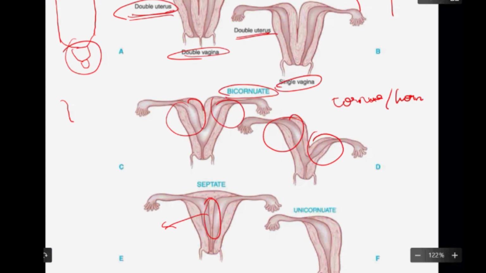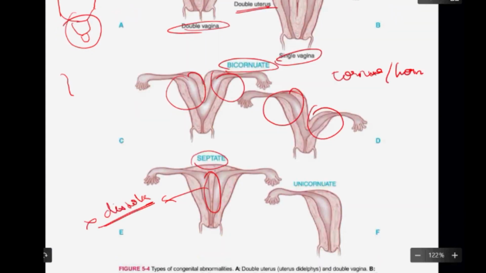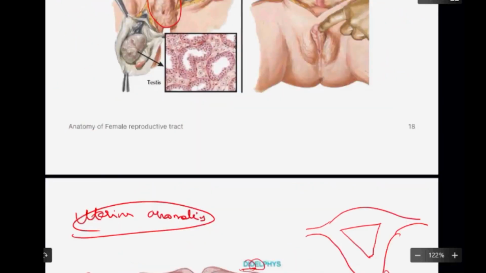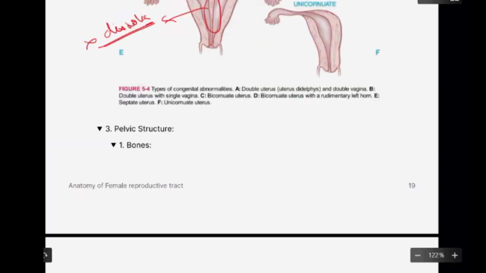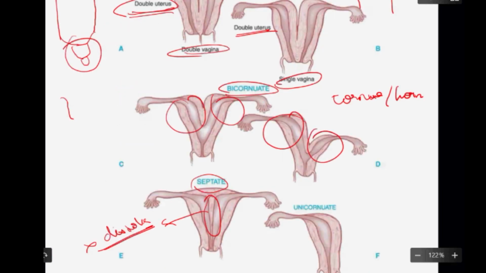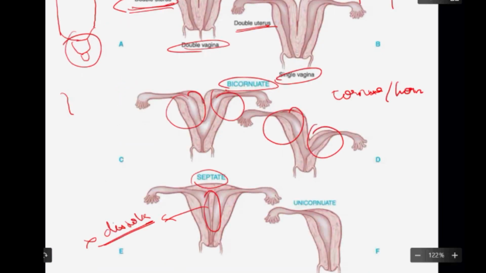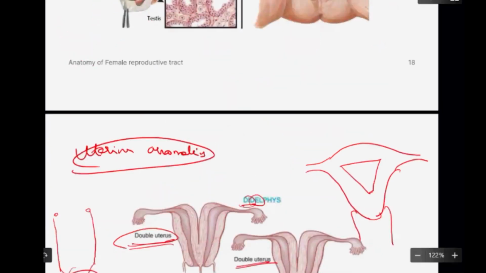If this is not dissolving, you're going to have a separate uterus. Or if one of the Mullerian ducts is not joining properly, you're going to have a unicornuate uterus. I'll show you that image here. See, you are going to have the uterine septum. This septum should dissolve. If this is not dissolving, you will have a separate uterus in the future.